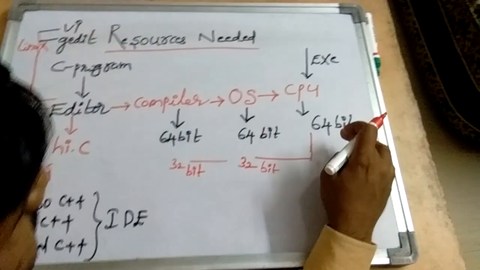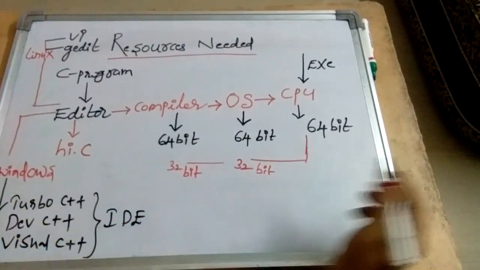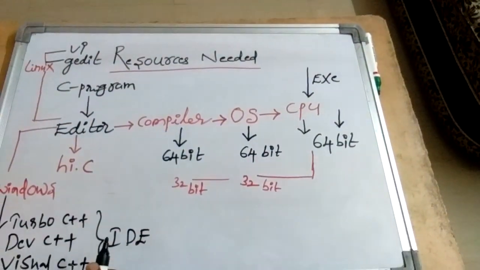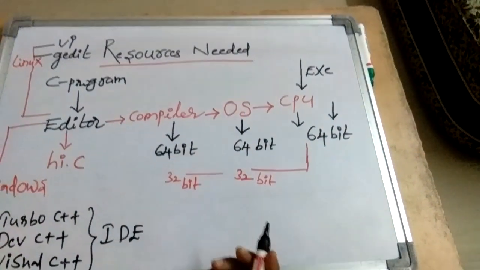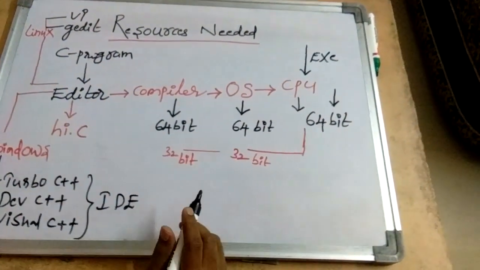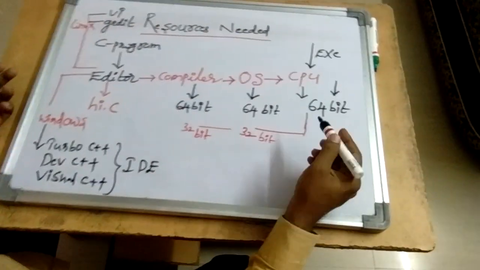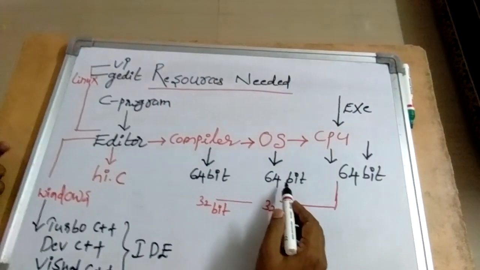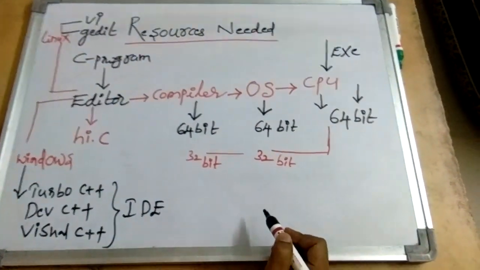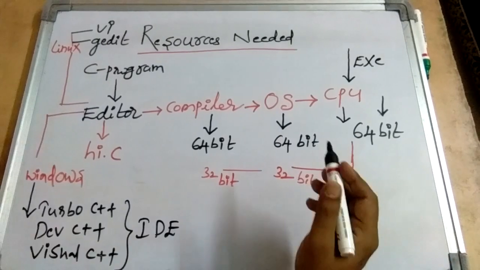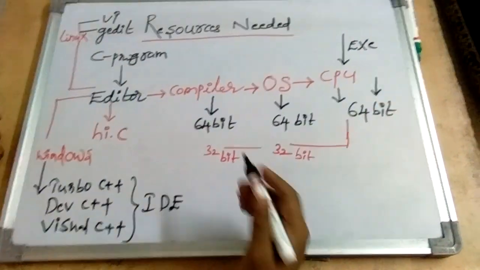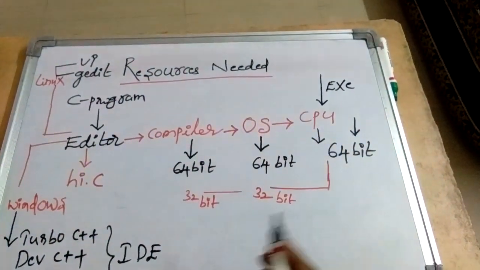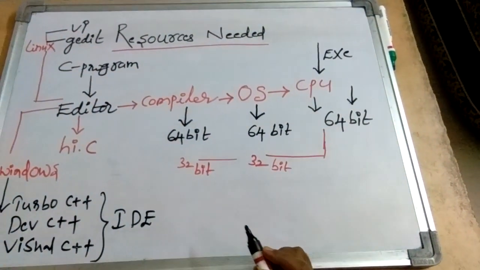Okay, fine. If you have a 64-bit CPU, it means the CPU can process 64 bits in one cycle. 64 bits means 8 bytes, so the word size of the CPU is 8 bytes. At a time, the CPU can process 64 bits of data. Whereas the operating system could be 64-bit or 32-bit or 16-bit. The operating system can have a lower number of bits compared to the CPU. It's not an issue. You can run an operating system with fewer bits on a higher-bit CPU.